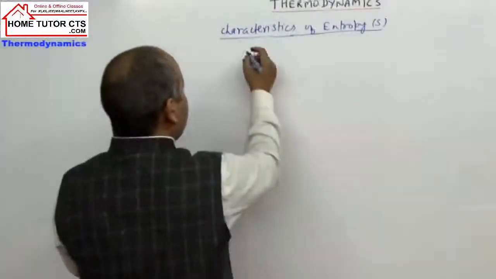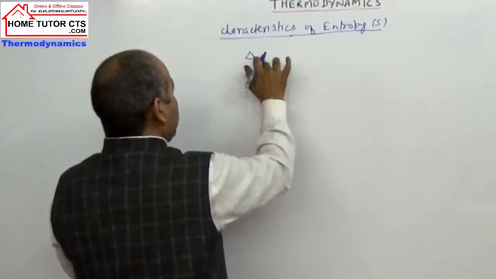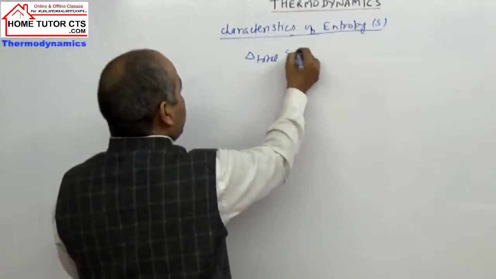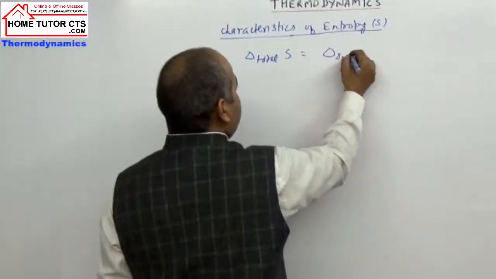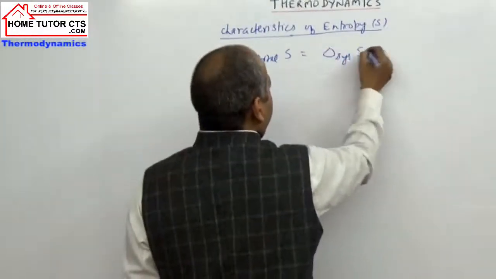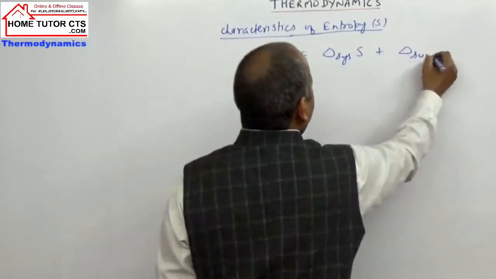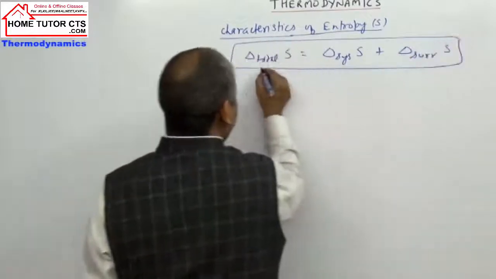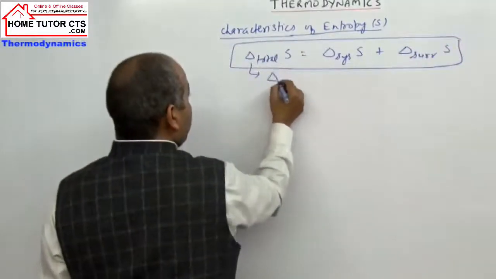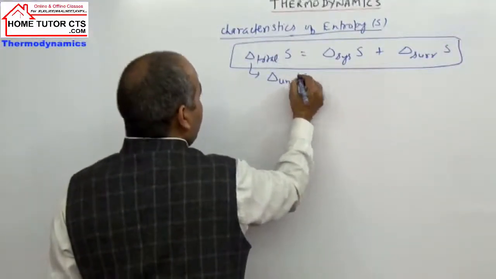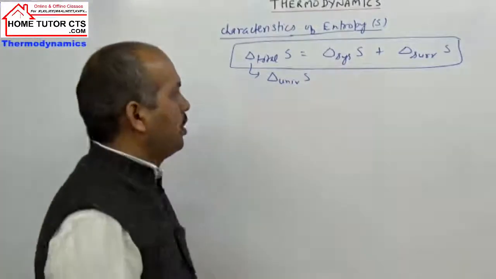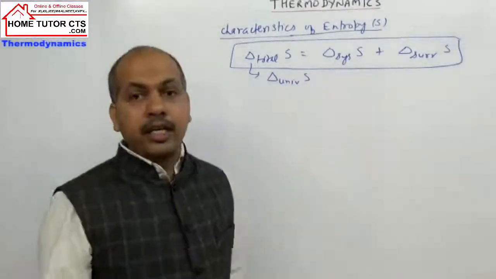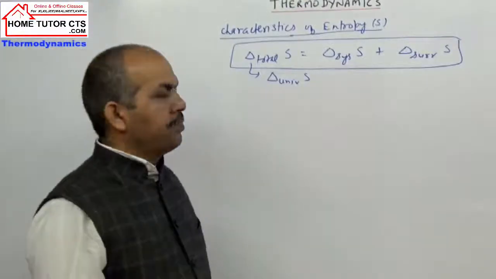Then you can take delta S total is taken as summation of entropy of system plus entropy of surroundings. Delta S total is also called entropy of universe, delta S universe. It is delta S system plus delta S surroundings.